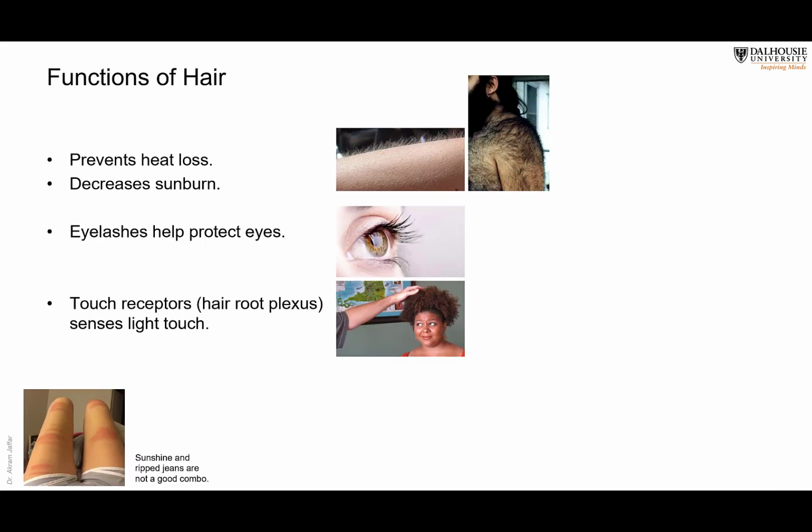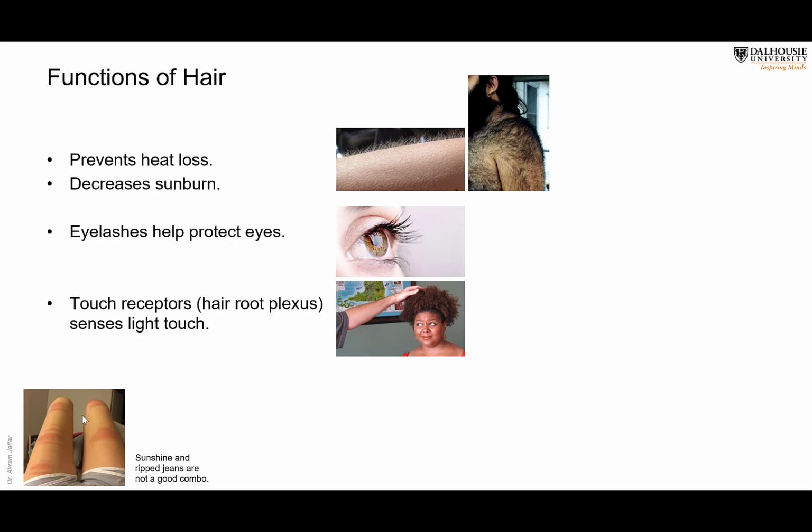Functions: it prevents heat loss, as I mentioned, by forming a very thin layer of air, and it protects against sunburn. You don't expect this guy with a lot of hair on his chest and shoulder to be exposed to sunburn, if you compare him with this poor girl who got sunburned because of these windows in her jeans.